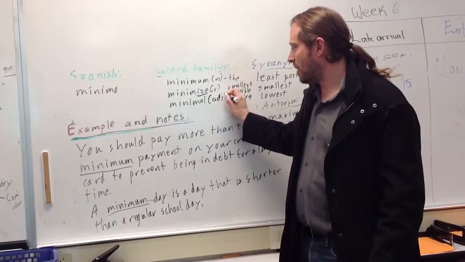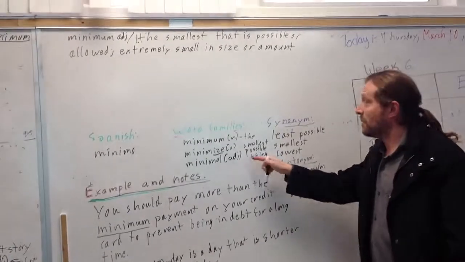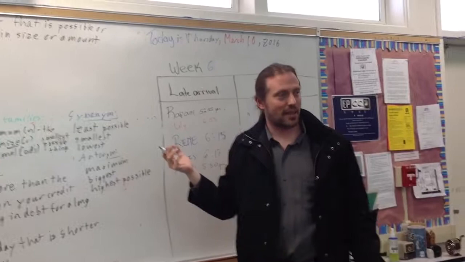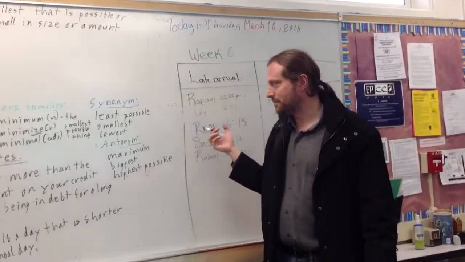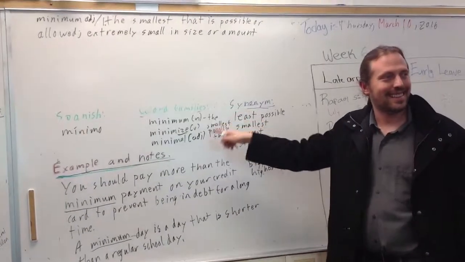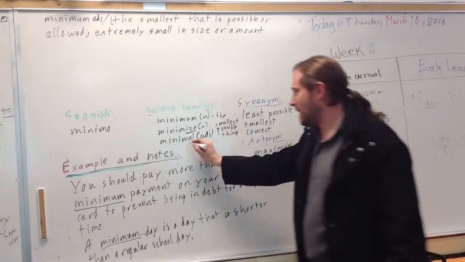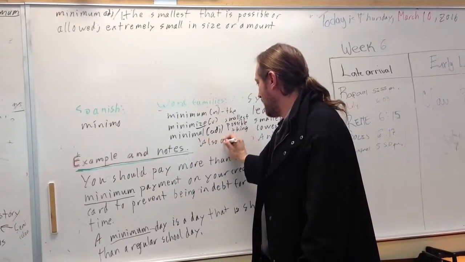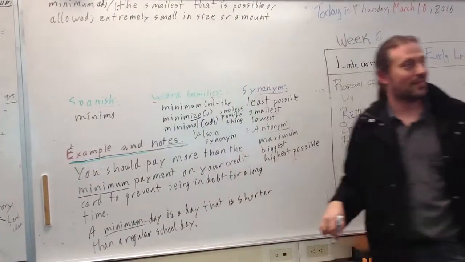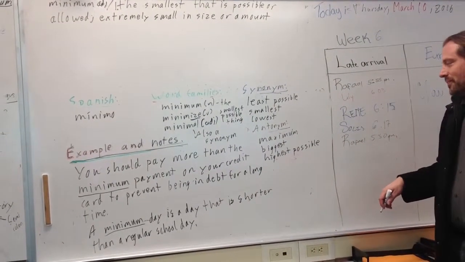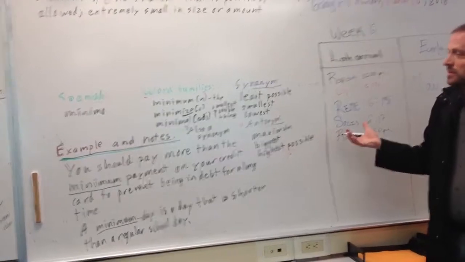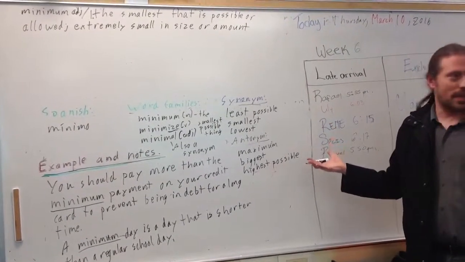Minimal, anybody know? Adjective, and that's really a synonym for the adjective minimum. It has pretty much the same meaning, because it's also an adjective, and it also means the smallest possible. It's a synonym. It's kind of confusing to put it in two columns, that's why we put it here. But we could say it's also a synonym. It's a case of a word family that's also a synonym, because it has the same meaning, really. The minimum payment, you could say minimal.